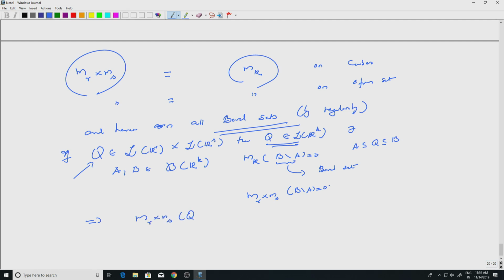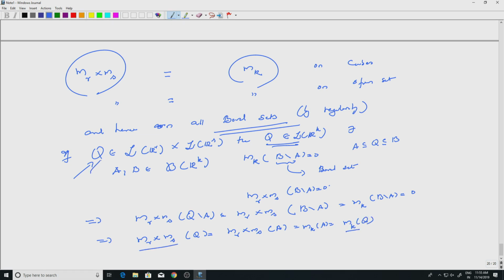So I'll just write one more line, Q minus A. This is less than or equal to m_r cross m_s of B minus A. I know this is 0. This is equal to m_k of B minus A, which is 0. Okay. Well, this simply implies that m_r cross m_s of Q equals m_r cross m_s of A, right, which is equal to m_k of A equal to m_k of Q. So they agree on all Lebesgue sets, all sets in L_r cross L_s. Okay, so we stop here.